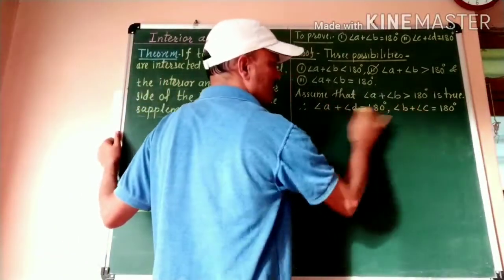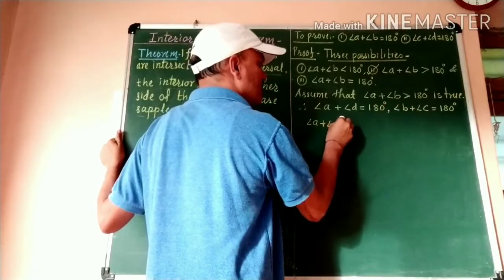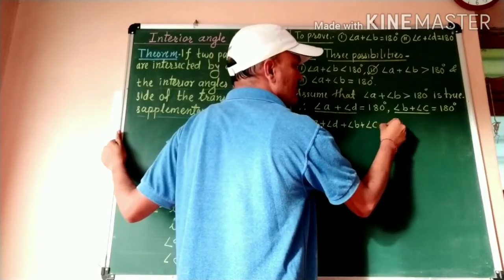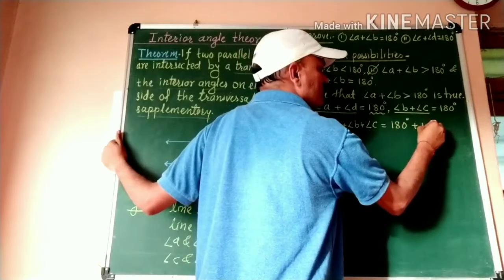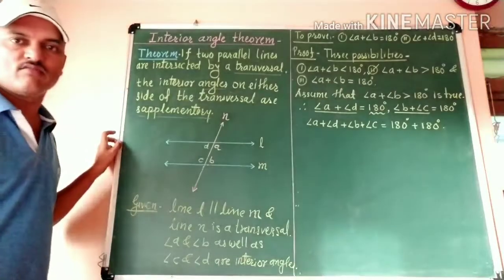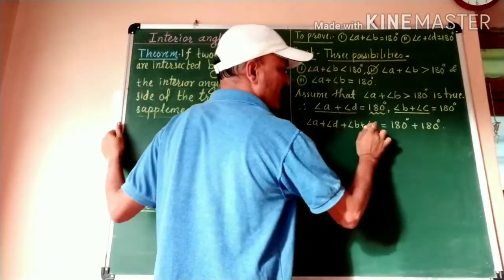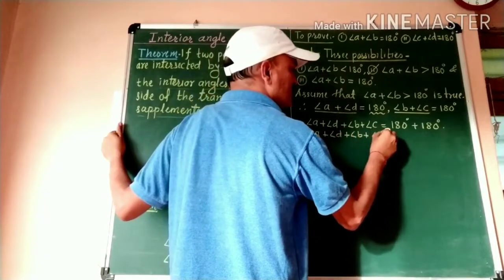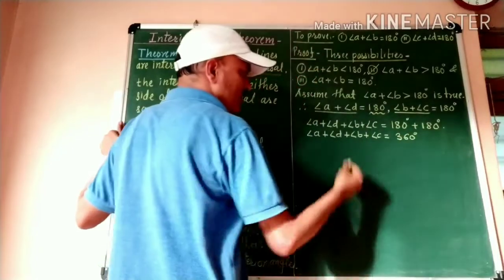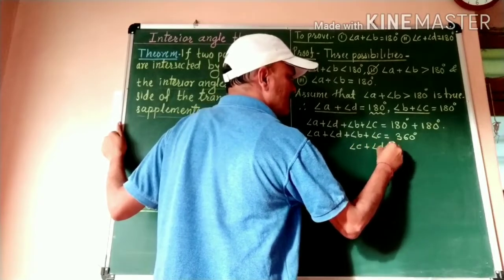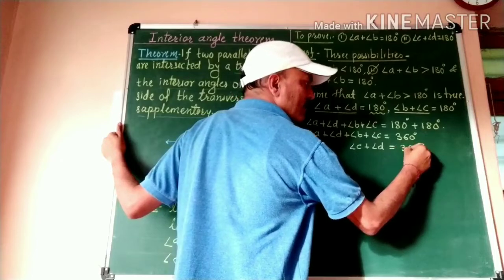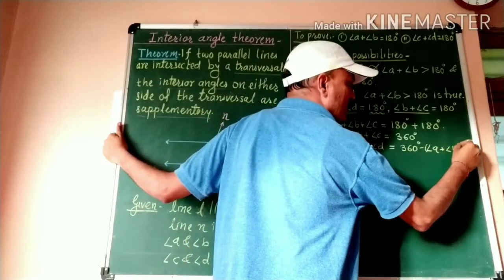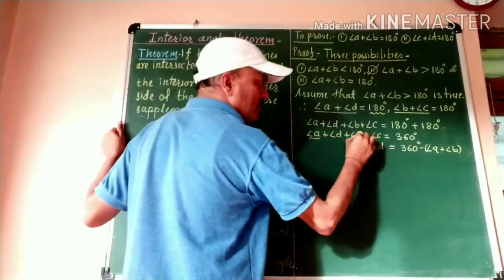Then if we take the sum of these two statements, we get angle A plus angle B plus angle B plus angle C is equal to 180 degrees plus 180 degrees. The sum of these four angles is equal to 360 degrees. Then angle C plus angle D is equal to 360 degrees minus, in bracket, angle A plus angle B.